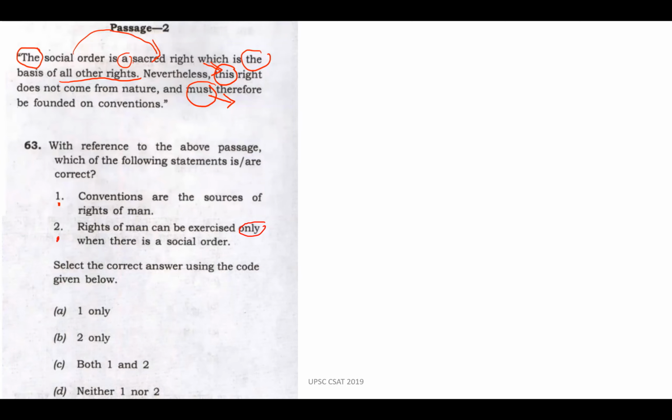Now, this passage in itself is very extreme on whatever it is saying. So, UPSC is rightly telling us option C is the right answer. Statement 2 is correct from this passage. Only is not an issue because it's very extremely mentioned. The social order is a sacred right, which is the basis of all other rights, and it must be founded on conventions.